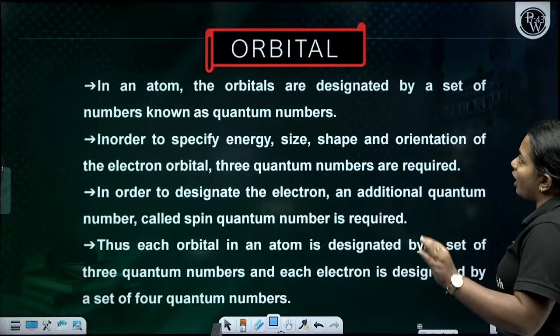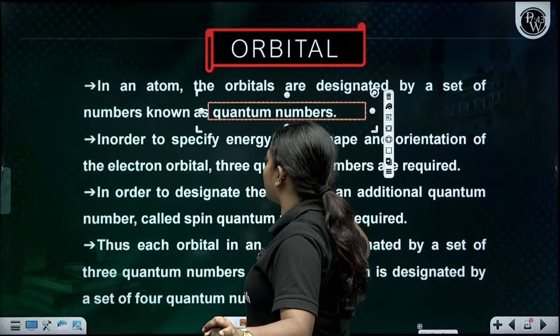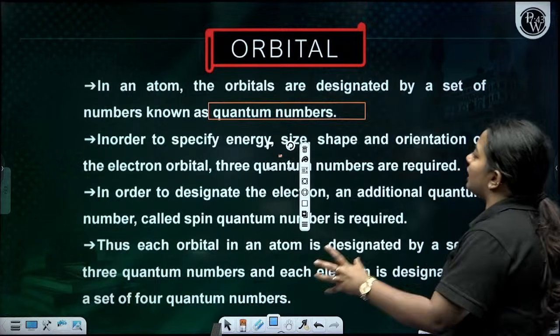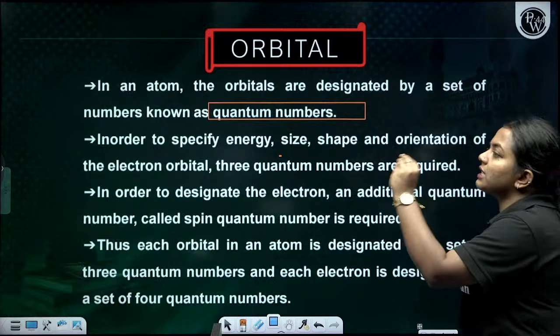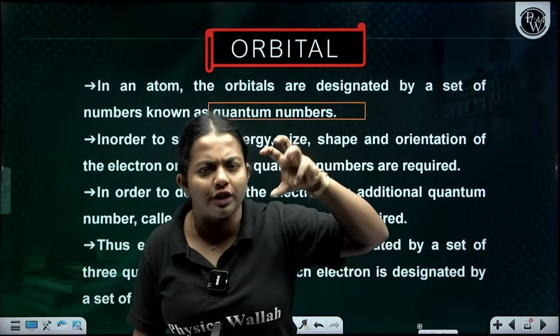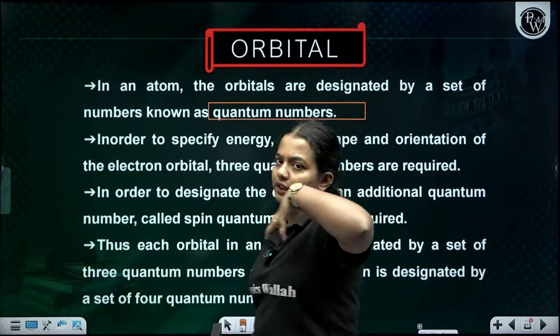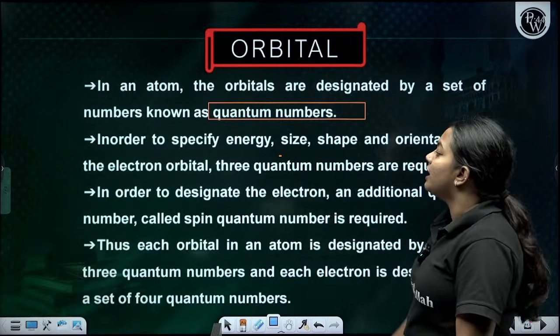I told you orbitals are described by a set of numbers which come under the category of quantum numbers. Quantum numbers specify energy, size, shape, orientation, and all these things of the electrons.